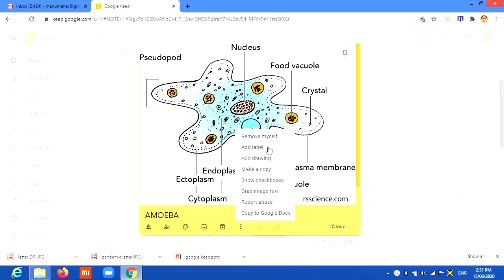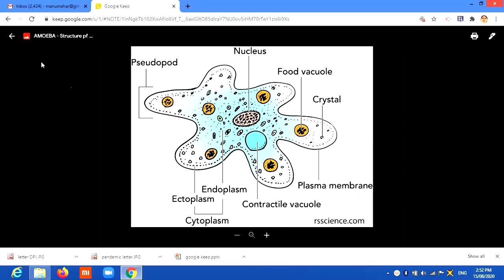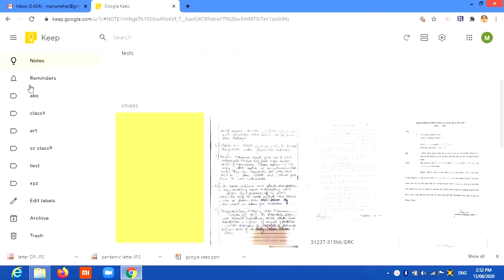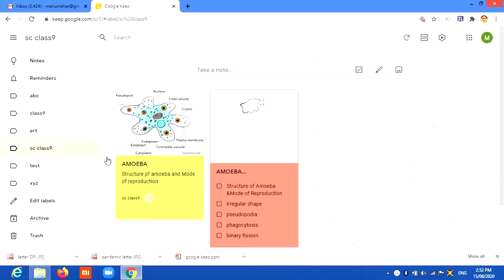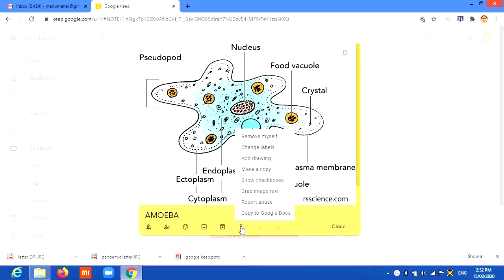There is a second option, add label. Now, as I told you, since it is a topic for class 9, I can add this. I've already made this. Otherwise, I want to make another, that is science class 9. I just add this. You can also add your own label. Supposing you want to add a separate label, you just type that label here and you get it. So this is the label that has been added. Now you see that these notes have been added to class 9 science. And when I open here, I'll find that they are there in my science class 9. They are visible here. So these are the notes. They have been labeled. Sticky notes have already been added.